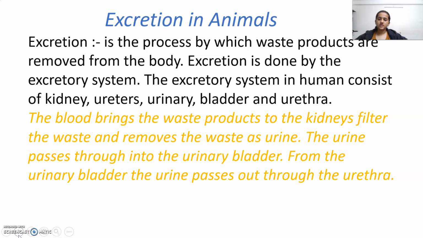Excretion in animals. Excretion is the process by which waste products are removed from the body. Excretion is done by the excretory system. The excretory system in humans consists of kidneys, ureters, urinary bladder, and urethra.